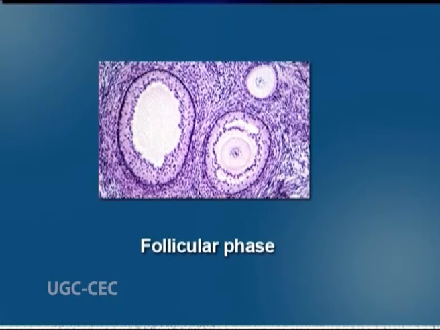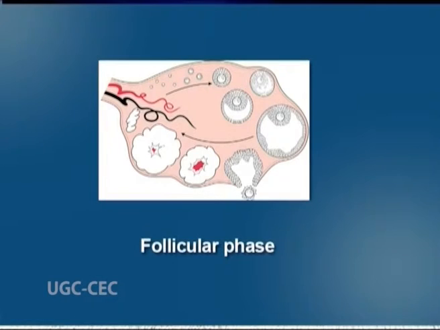Follicular phase is the first part of the ovarian cycle. Follicles secrete higher amounts of estrogen, leading to thickening of the uterine endometrium, and suppress luteinizing hormone, that is LH, from the pituitary gland. At the end of this phase, ovulation occurs.